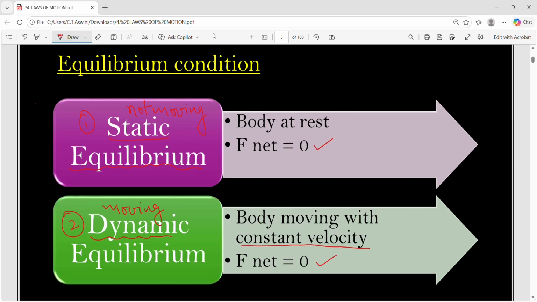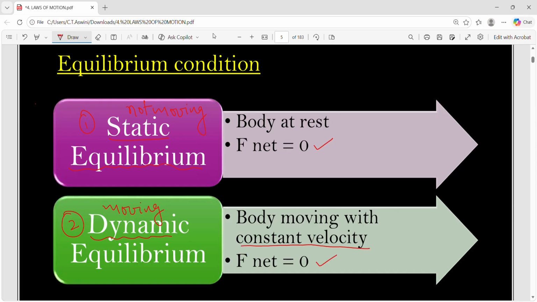Body is not moving, how come F net is 0? That means maybe the forces are acting in opposite directions. If you take the vector sum, it is coming out to be 0 and this is not sufficient for the body to move. In that case, what happens? Though forces are applied, if they are not sufficient enough, the body will be at rest only.